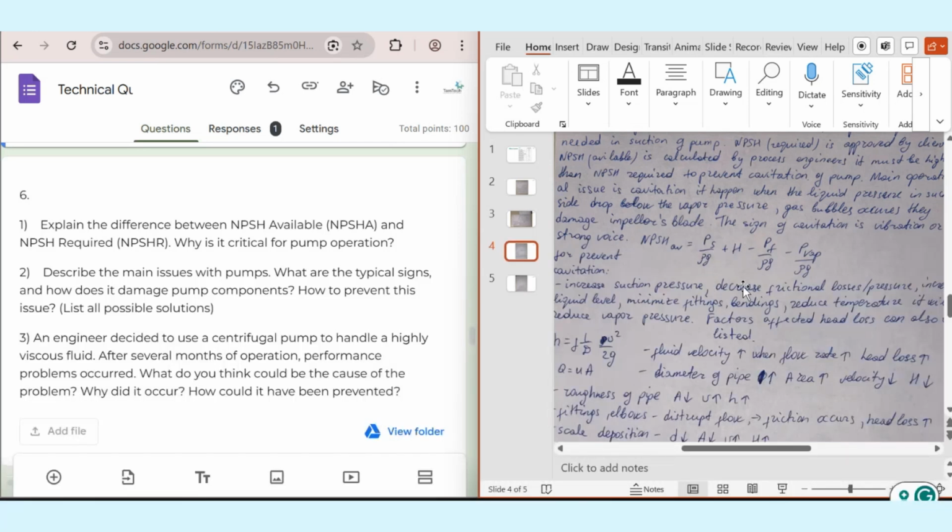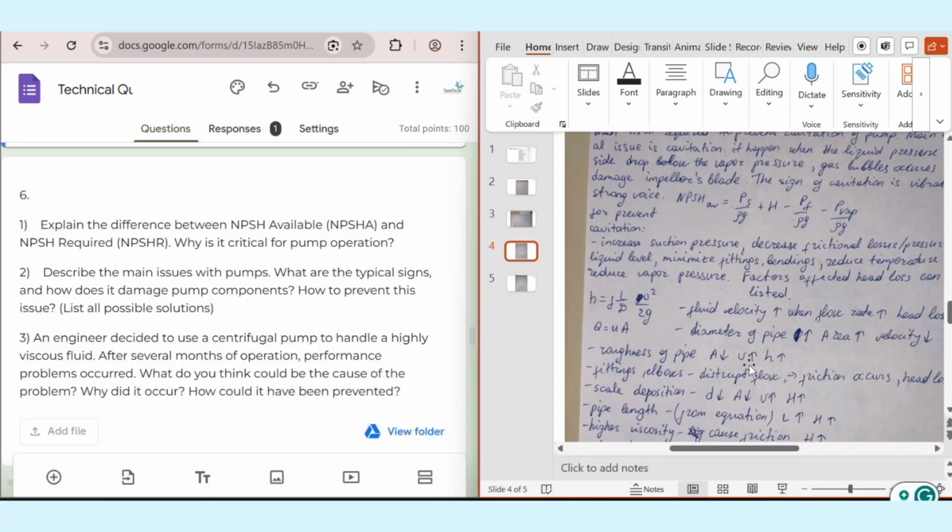But coming to PF, which represents our pressure loss, we have 8 factors that affect our head loss, and you need to know them by heart. First one is flow rate. As it's seen from the equation, if you increase flow rate, velocity will at the same time increase. If the velocity increases, head loss will increase. That's why automatically NPSH available will decrease. Second one, diameter. If you increase the diameter of the pipe, as it's inversely proportional to velocity, velocity will decrease and head loss will decrease also. But NPSH available will increase.